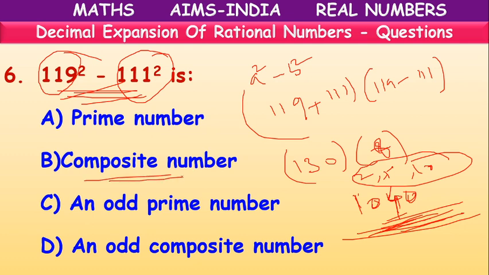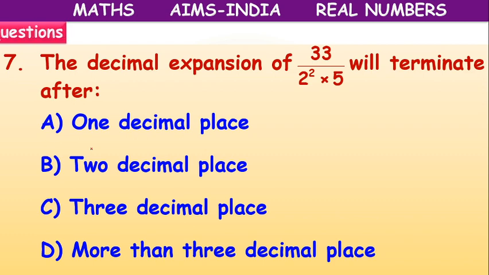a composite number. Which composite number? Is it an odd number? No, because at the units place we have 0. So it's an even composite number, but that option is not there. So composite number will be the right answer.